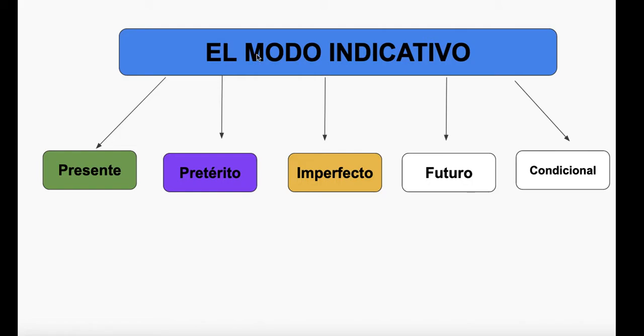And under that big umbrella, we have different tenses. We have present, preterite, imperfect, future, and conditional. And you have already learned how to conjugate verbs in present, preterite, and imperfect of the indicative mood.